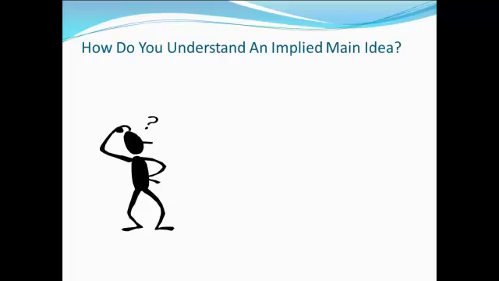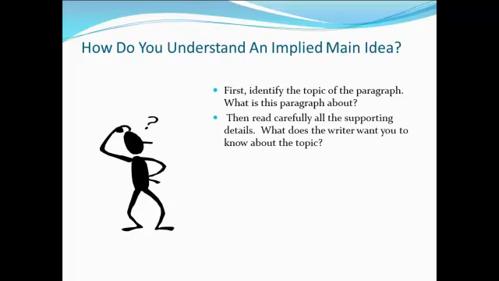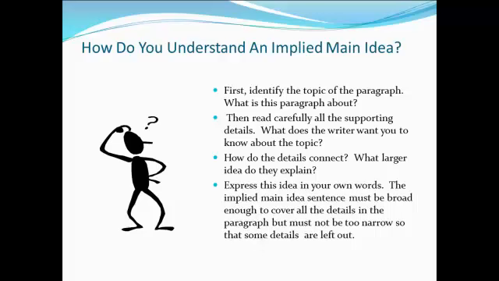How do you understand an implied main idea? First, identify the topic of the paragraph. What is this paragraph about? Then read carefully all the supporting details. What does the writer want you to know about the topic? How do the details connect? What larger idea do they explain? Express this idea in your own words. The implied main idea sentence must be broad enough to cover all the details in the paragraph, but must not be too narrow so that some details are left out.